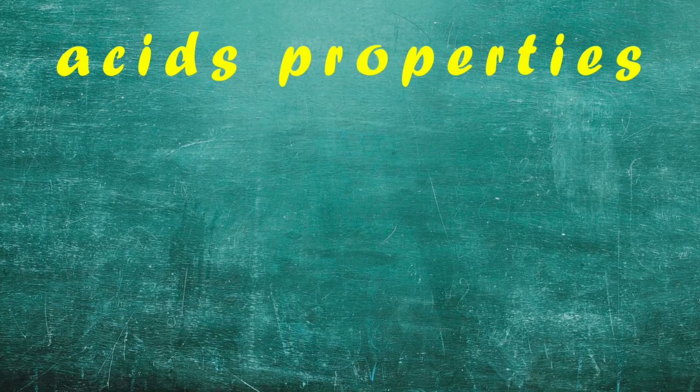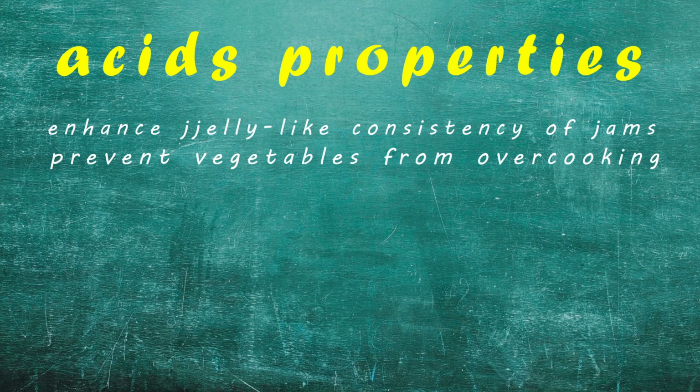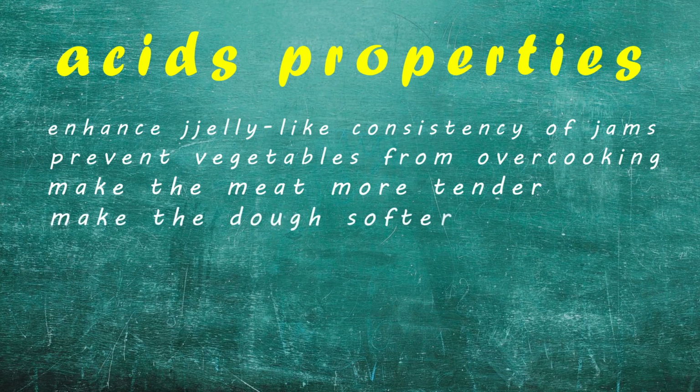Acids also play a significant role in affecting chemical and physical changes in food. They bolster the consistency of jams by binding peptide groups, resulting in a more gel-like texture. They bolster the firmness of vegetables and legumes, which in turn slows down their softening process during boiling. They facilitate the breakdown of collagen, rendering meat more tender. They disrupt the gluten network, yielding dough that is softer and airier.